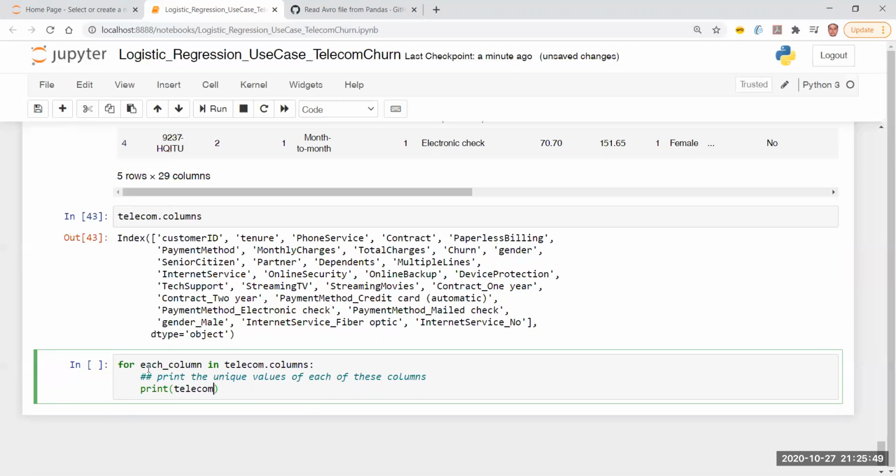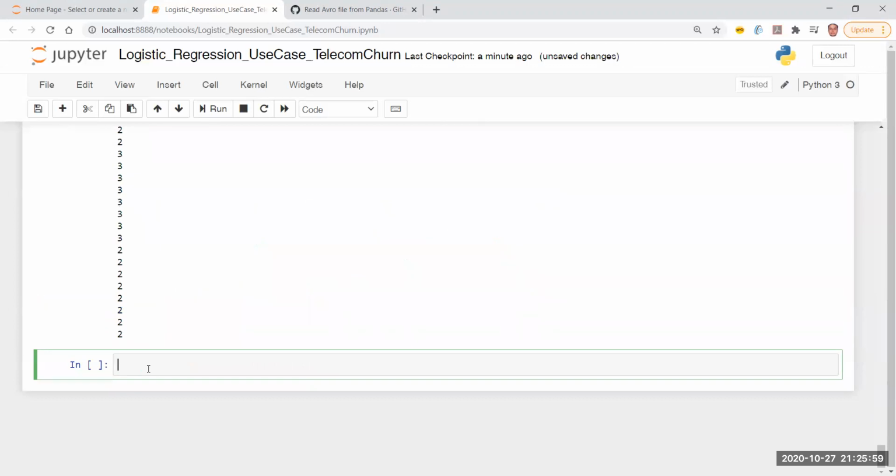Inside the braces, I'm going to use each column, and a function which is nunique. Okay, let's see if this works.